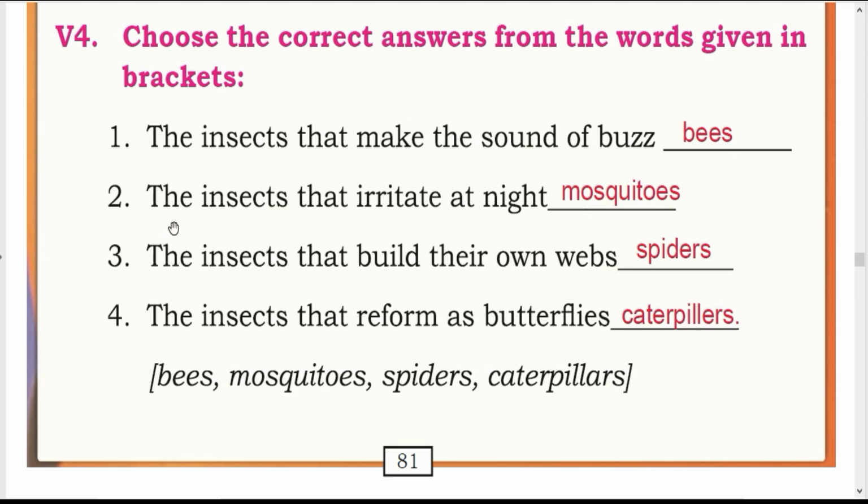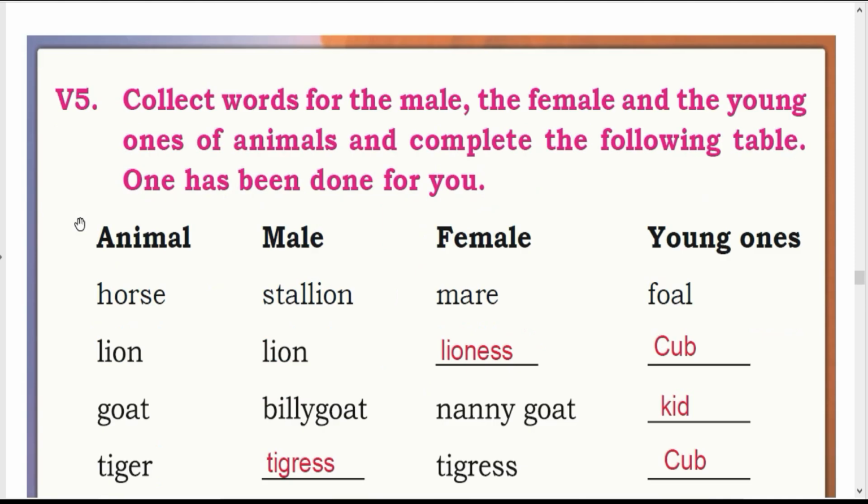Second one, the insects that irritate at night. Mosquitoes. Third one, the insects that build their own webs. Spiders. Fourth one, the insects that reform as butterflies. Caterpillars. We continue to next heading, children.